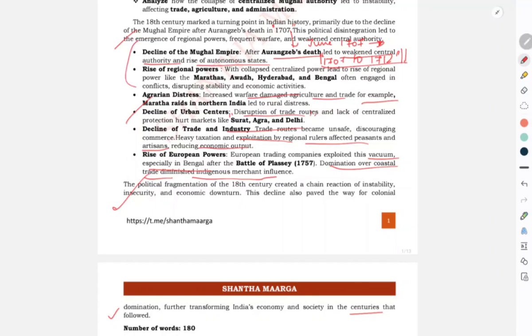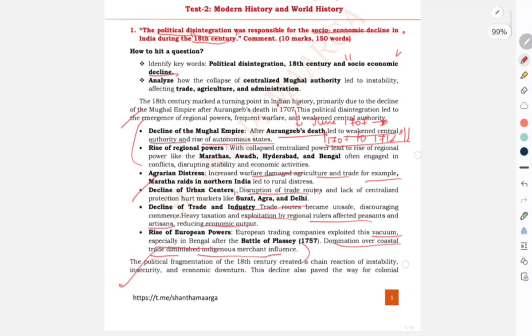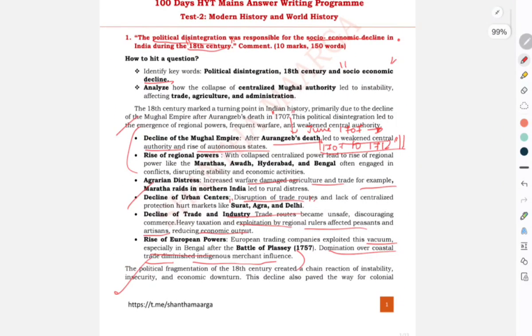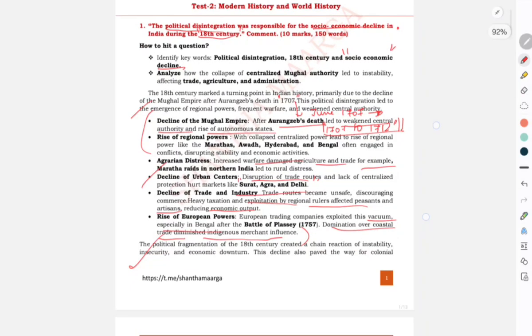So these are all the major reasons for the socio-economic decline in the 18th century.